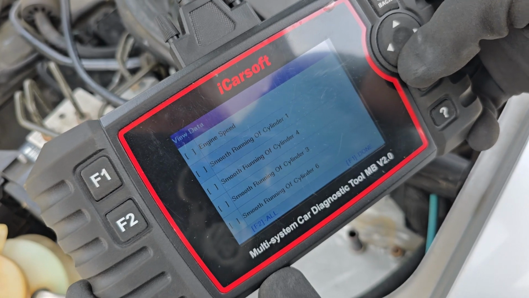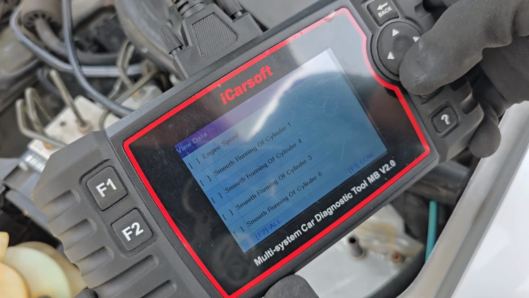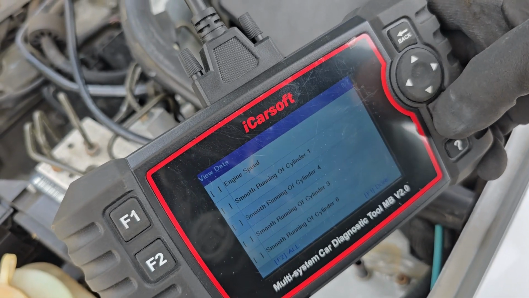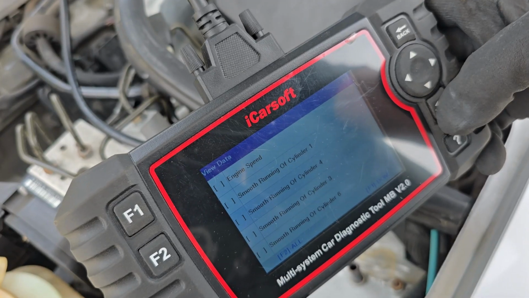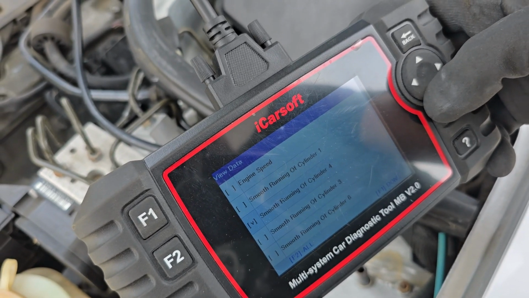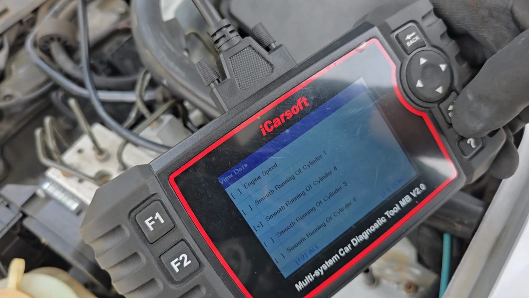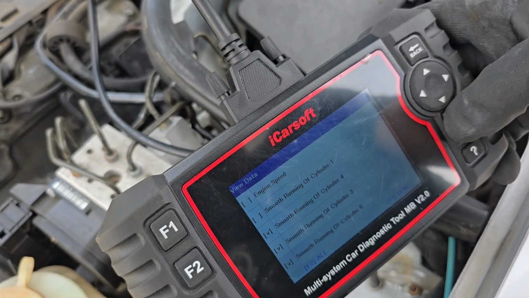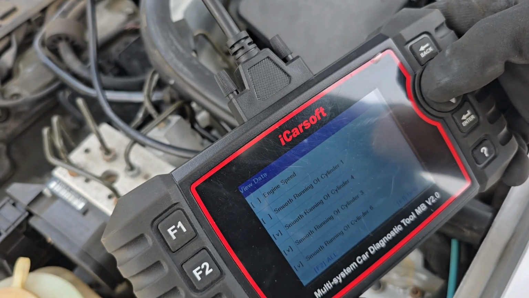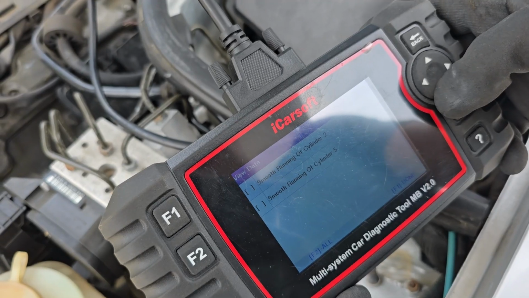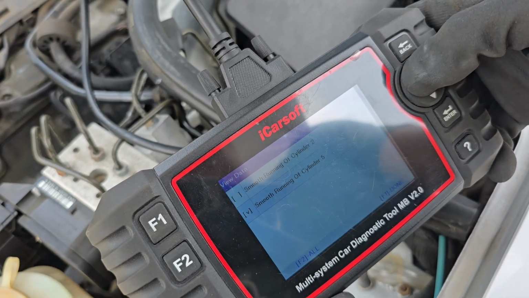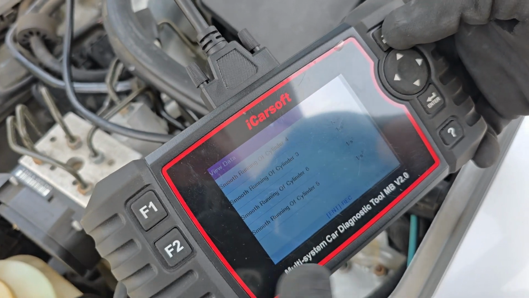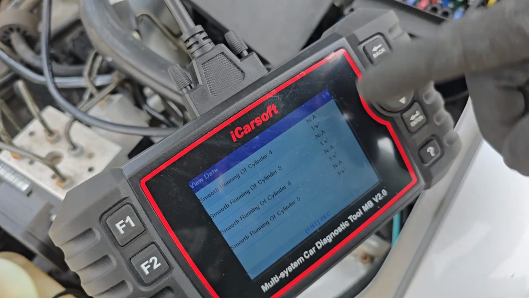So what I'm going to do now is I'm just going to pick some random cylinders over here. Now I know that we had an issue with number 5, and number 5 was the one we're troubleshooting. Again, now I know we've moved it to number 4, and I'll show you what happened here. So I'm going to select number 4, and you can actually just select any other. So I'm going to select 4, 3, and 6. So I've got 2 on this side, 1 on the other side. Actually, in the screen, there's room for 1 more, so we'll check number 5 again because we just did switch that. Now I'm going to hit done, and it's showing those. Obviously the engine is not running, so we've just got NAs.